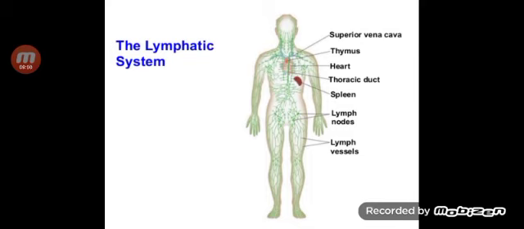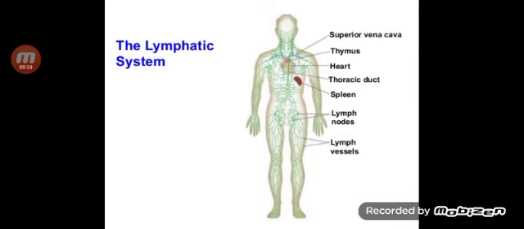Now, let us know about the lymphatic system. Lymphatic nodes, lymphatic vessels are observed in the lymphatic system. What is lymphatic system? To transport the tissue fluid into the main bloodstream, a separate system is present in our body.